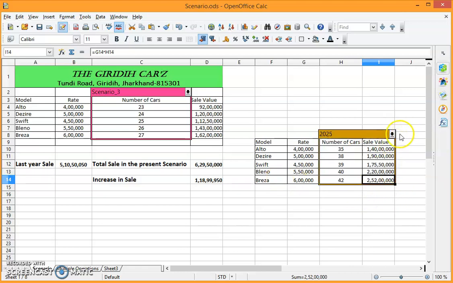So now you can see, just clicking upon it we have got a facility here to look for the different years one by one. So if you wish to look for 2024, click upon this arrow mark, choose your option, and here is the data. So this is how we create different scenarios. I have created 2 more scenarios here. 3 scenarios you have already seen here, and if you wish to again find the output as total sale in the present scenario or increase in sale, you will have to again calculate it and put it here. So this is how we create scenario.